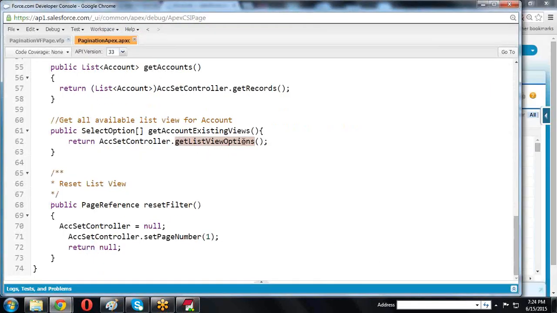Now this returns the account controller data. What is returned here? The return value is select options. Select options are nothing but multiple items. We create select options and store those values in the select option method. So this is the get account existing views method, my own method. In my own method, it returns the select options, and the return value is the same value.